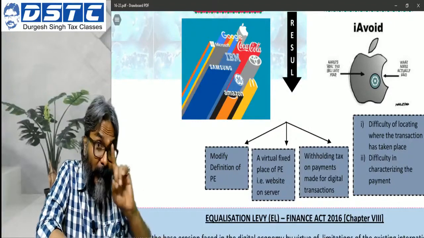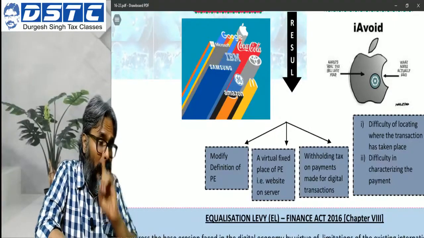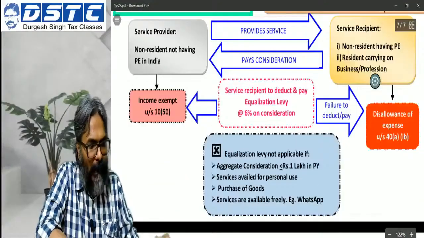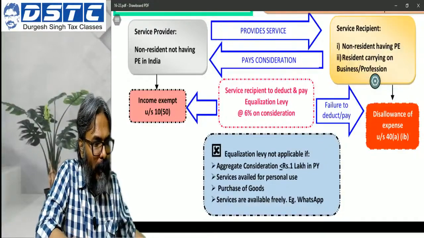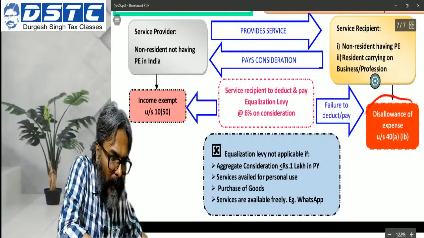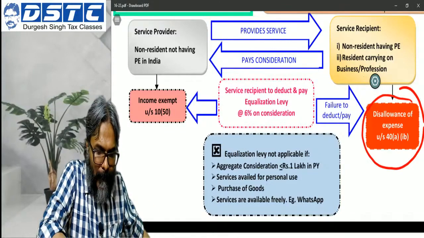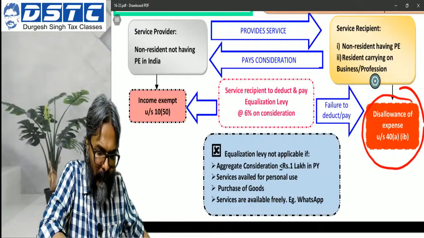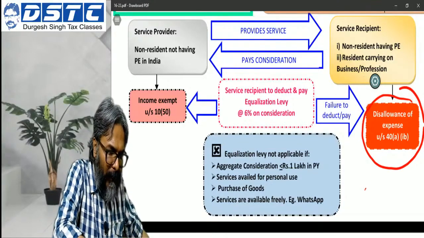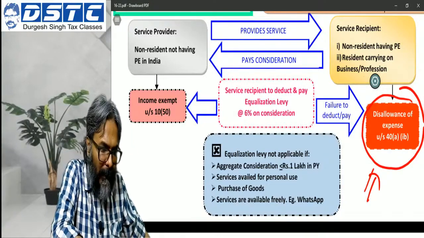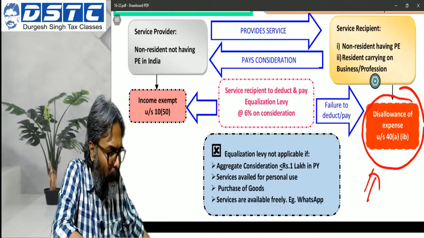So this is one of the ways that they can target the question. Plus also do ensure the threshold limit, I think all of you are aware of it. How much is the threshold limit? 1 lakh. So it should also exceed 1 lakh. So this disallowance part can be targeted. Be very careful about this particular part. That disallowance can happen in this context, under 40A(ib). So this is one thing I want all of you to be very careful about.